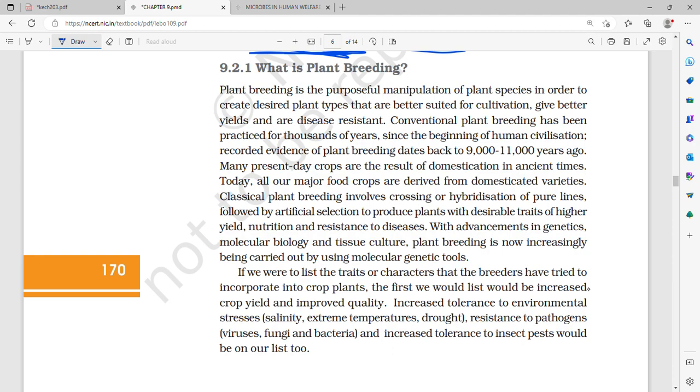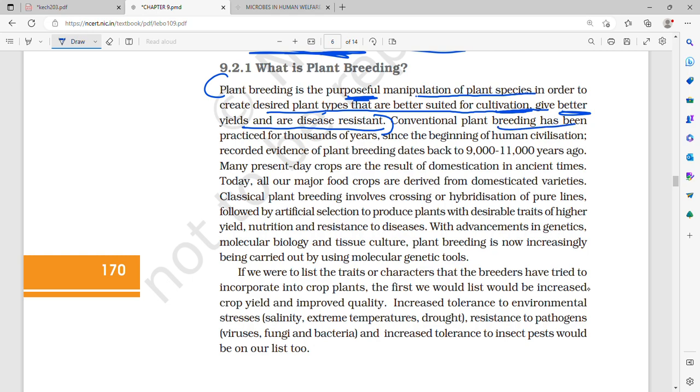Now what is plant breeding? Plant breeding is a purposeful manipulation of plant species in order to create desired plant types which are better suited for cultivation and give better yield, and they are disease resistant. That is, intentionally we are manipulating plant species to create desired plant types which give us more yield or better yield, and they are disease resistant, that is they don't catch diseases so fast and die. So therefore their lifespan also increases.